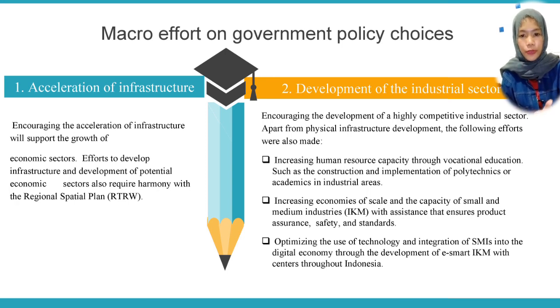Okay, number one from macro effort on government policy is acceleration of infrastructure. Encouraging the acceleration of infrastructure will support the growth of the economic sector. Okay, the second is development of the industrial sector. In development of the industrial sector, the government encourages the development of a highly competitive industrial sector.